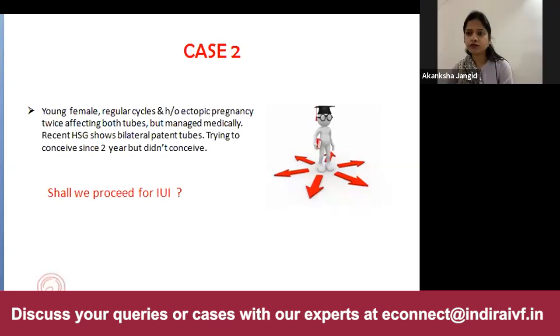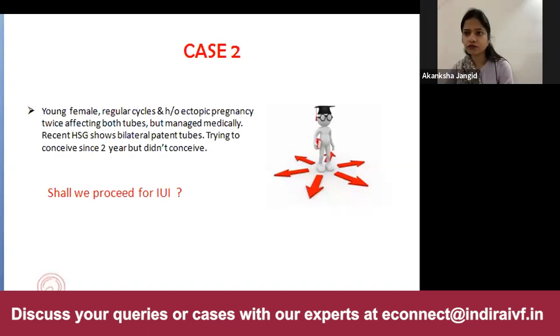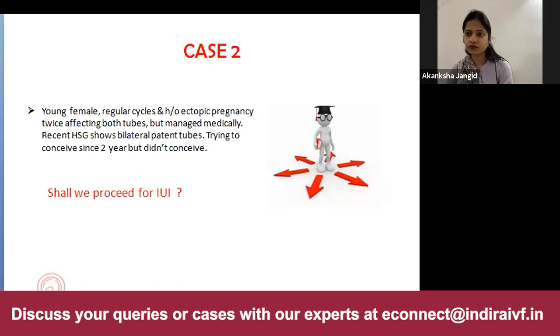See, if a patient has one ectopic pregnancy, the chance of a recurrence is around 10 to 15%, and it rises to as high as 25 to 27% if the ectopic has been there twice. So in this case, I would not like to go in for an IUI, and even the studies have indicated that in these kind of patients, if IVF is available, that should be offered to the patient. And in IVF also, you need to take precautions, like if the patient becomes pregnant, then you need to do an ultrasound early to confirm whether it is an ectopic or whether it's an intrauterine pregnancy.